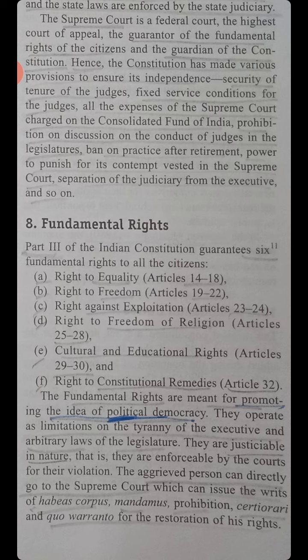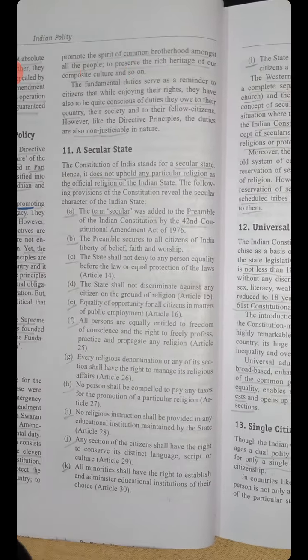The fundamental rights are meant for promoting the idea of political democracy. They operate as limitations on the tyranny of the executive and arbitrary laws of the legislature. They are justiciable in nature, that is, they are enforceable by the courts for their violation. The aggrieved person can directly go to the Supreme Court, which can issue the writs of habeas corpus, mandamus, prohibition, certiorari, and quo warranto for the restoration of his rights.